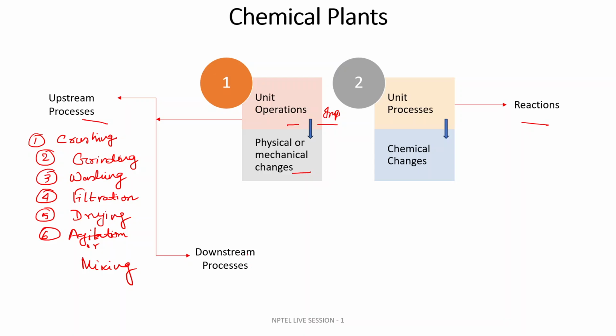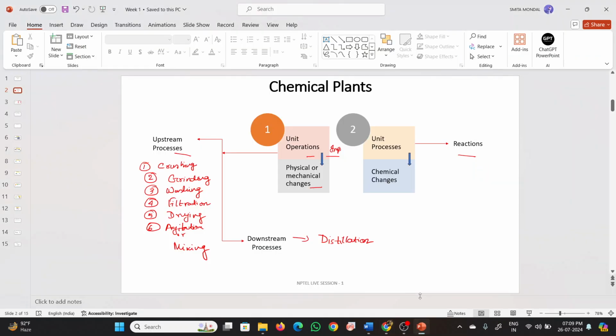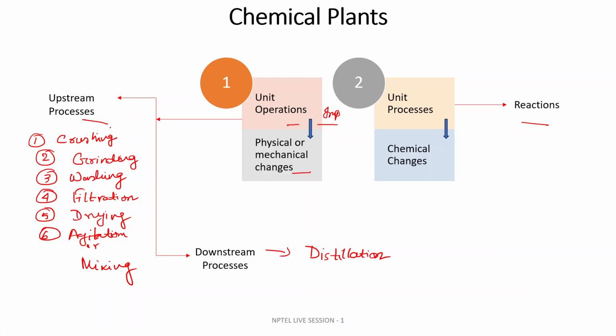I will briefly discuss these upstream processes through some examples in the later part. Now the downstream processes happen after the chemical reactions. The product will be taken to the downstream process operations, and it involves distillation or fractionation, also some sort of evaporation, settling, centrifugation, this kind of thing.